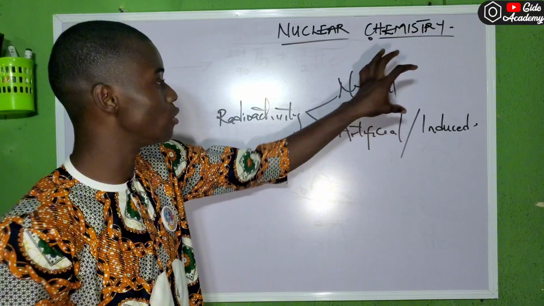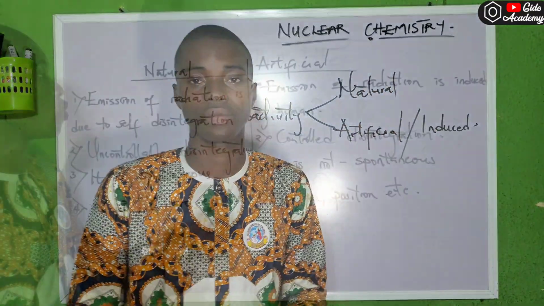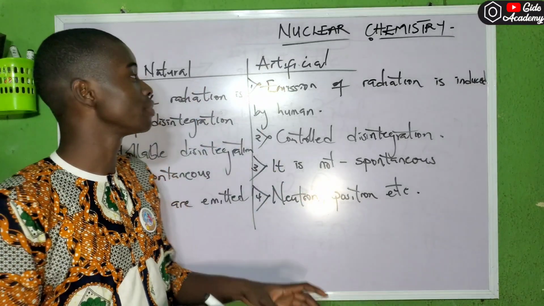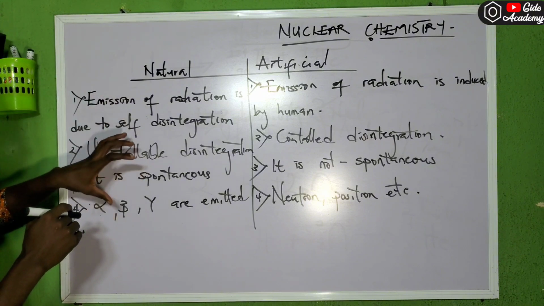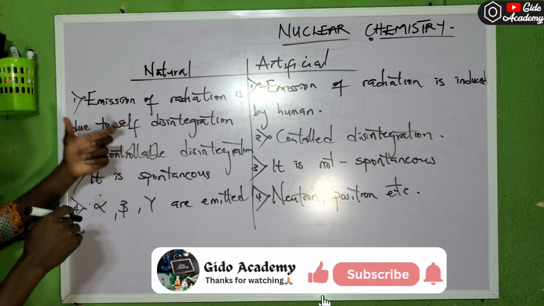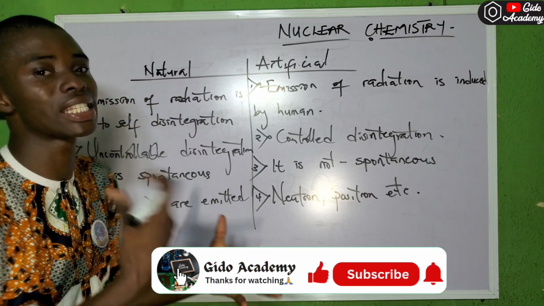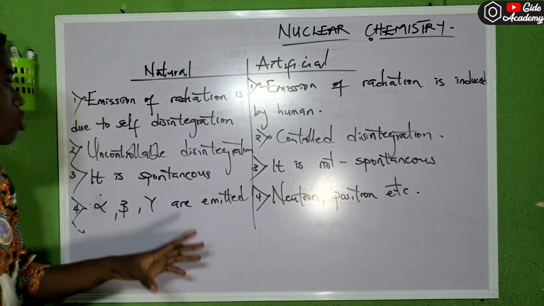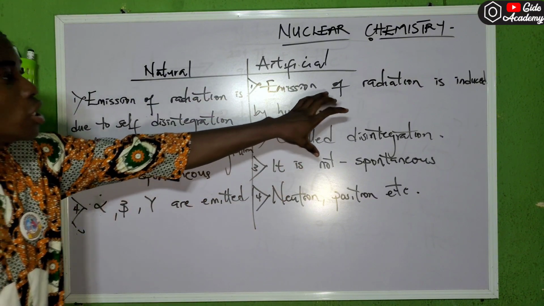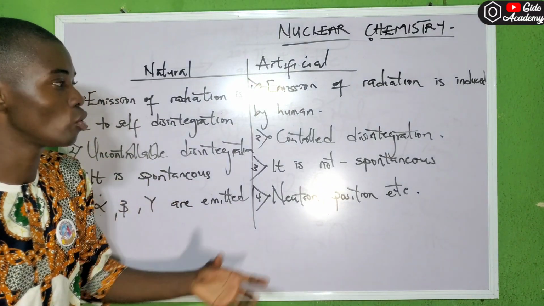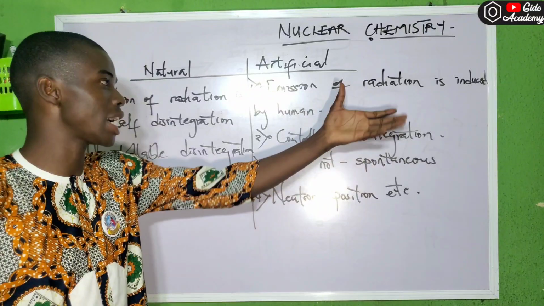So take note of the difference between natural radioactivity and artificial radioactivity. What's the difference? Please take note, the emission of radiation is due to self-disintegration. For natural radioactivity, this disintegration is natural, it occurs on its own. It's talking about self, so it doesn't involve any other thing. But for artificial radioactivity, it is induced by humans. So we have to start the radioactivity, we are needed for this kind of reaction.